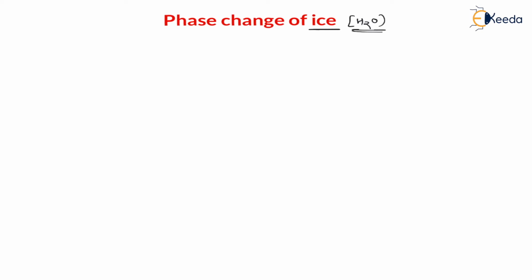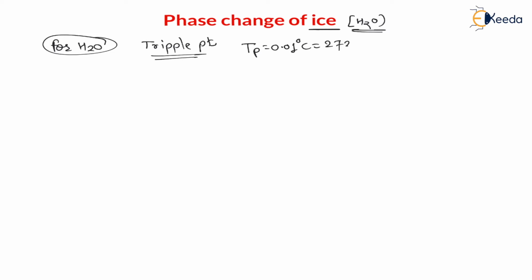For H2O, the triple point is a point where the substance exists in all three phases. The temperature at the triple point of water is 0.01 degree Celsius, which is nothing but 273.16 Kelvin, and the pressure at the triple point of water is 610.42 Pascal. The triple point is where the substance exists in solid plus liquid plus vapor state. And we have also seen in one of the lectures the triple point of water on the pressure versus temperature diagram.